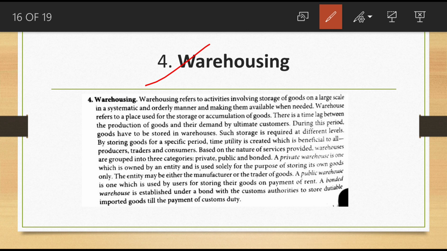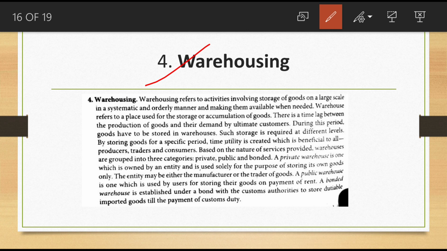Next is a public warehouse. A public warehouse is one which is used by users for storing their goods on payment of rent. Based on that they are taking and storing their products. So that type of warehouse we can call a public warehouse.